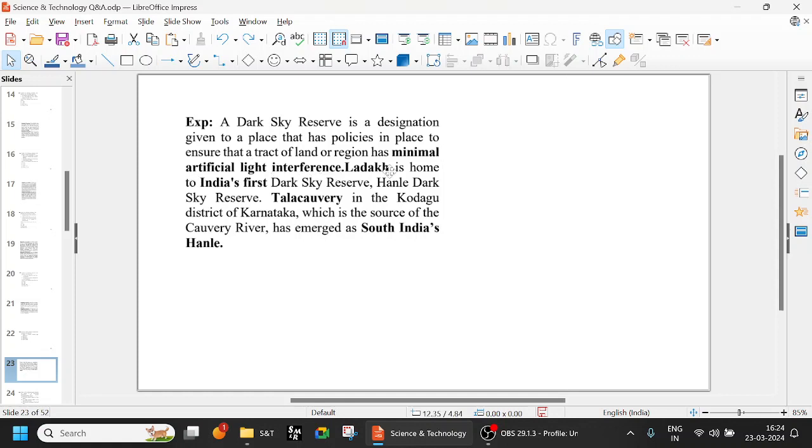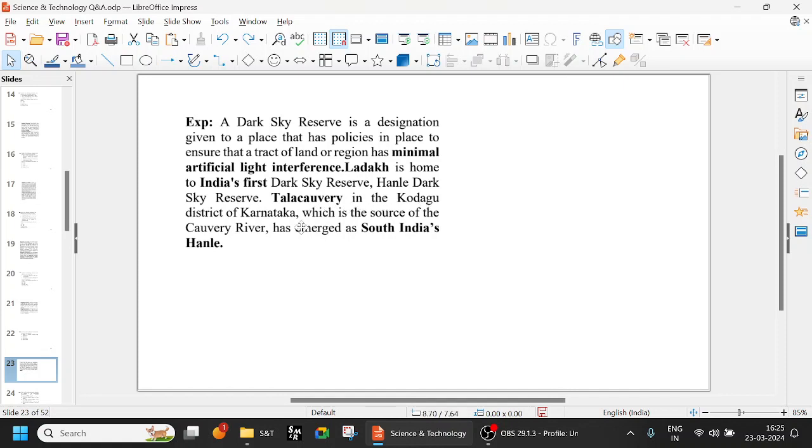In Ladakh, which is at a very high altitude, a lot of space observation takes place, and there are observatories and such activity there. So Ladakh is home to India's first dark sky reserve, which is very important: Hanle Dark Sky Reserve. That is the name, very, very important. The Hanle Observatory is in Ladakh, because of the dark sky region there is minimum light interference. The skies are very clear, so it is very good for observing the stars.